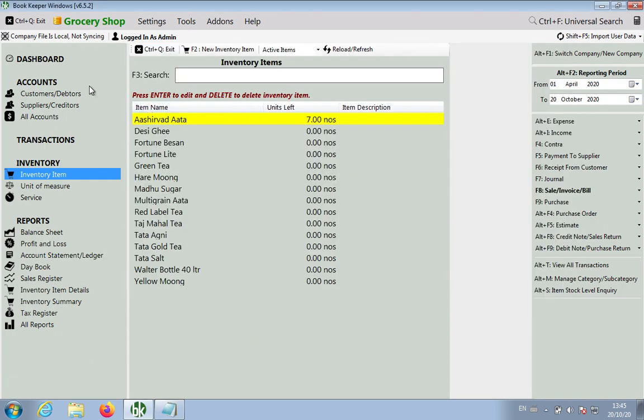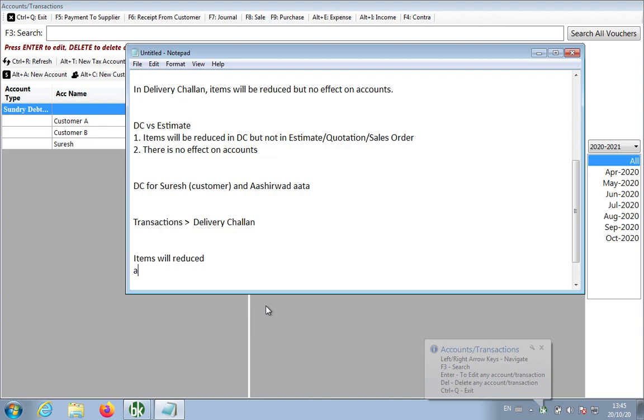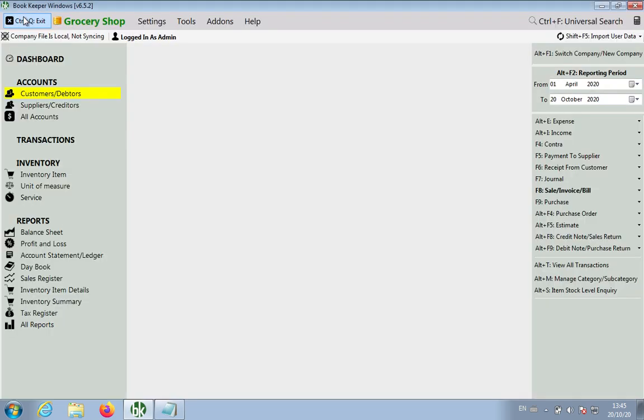Number 2, let's go to the accounts. Customer, supplier, there is no balance for Suresh. No balance for Suresh. That means your accounts won't be affected. That's all. Okay. Now let's go to the reports part.